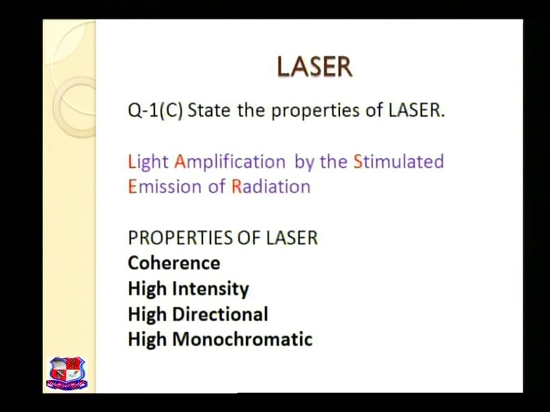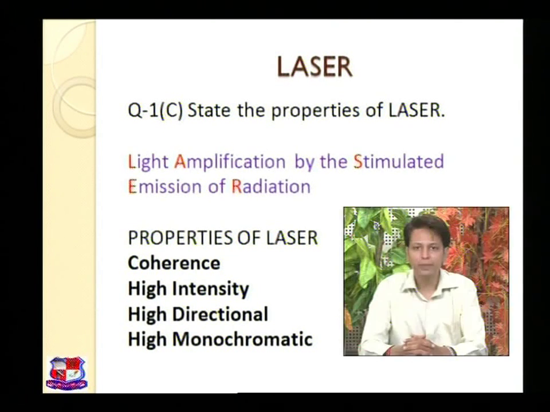Laser is light amplification by the stimulated emission of radiation. I repeat, laser is light amplification by the stimulated emission of radiation. Here you can see that there are 4 properties which are given for laser.